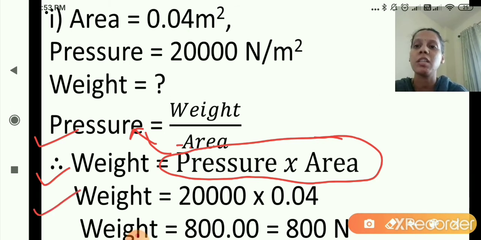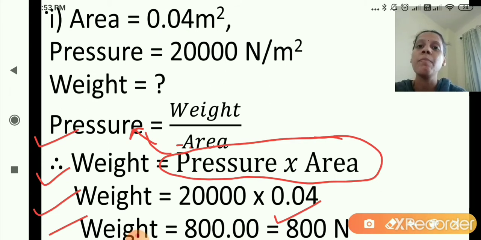It is given 20,000 multiplied by area is given 0.04. So 20,000 multiplied by 0.04, do the calculation. Answer is weight is equal to 800.00. After the decimal point there are two zeros that we will not write down. Directly you can write down 800 Newton. N means Newton, so this is the unit for weight. So weight is equal to 800 Newton.